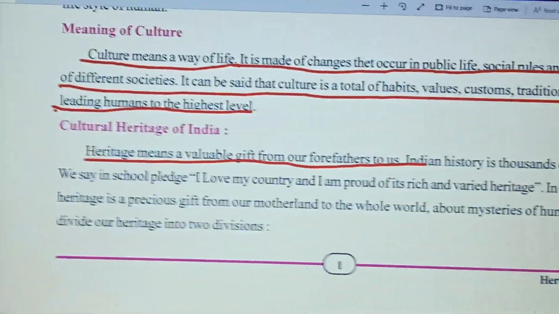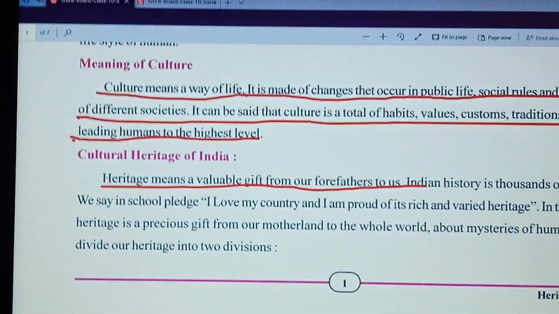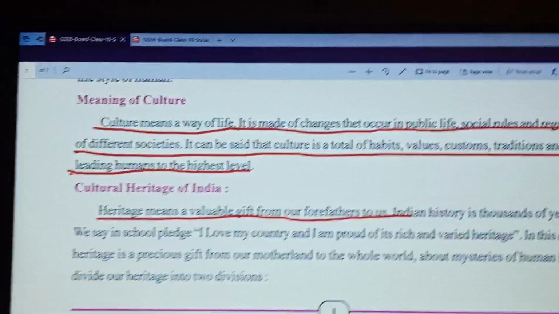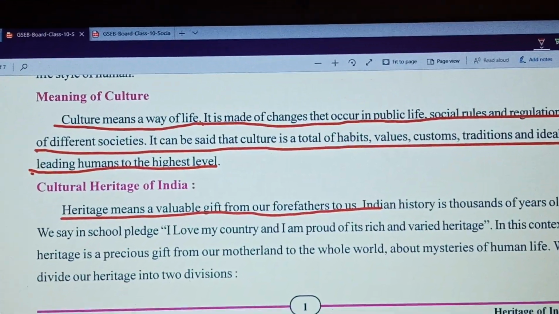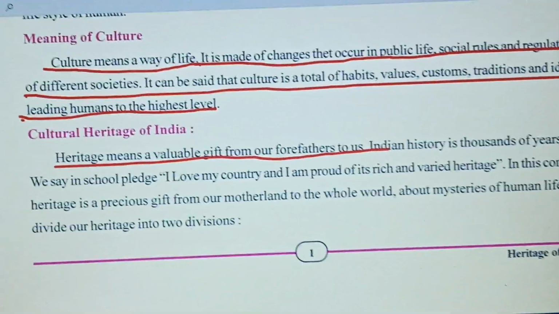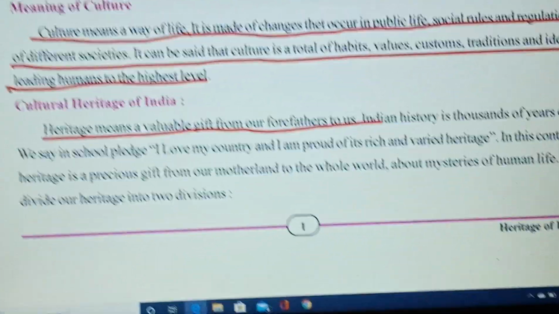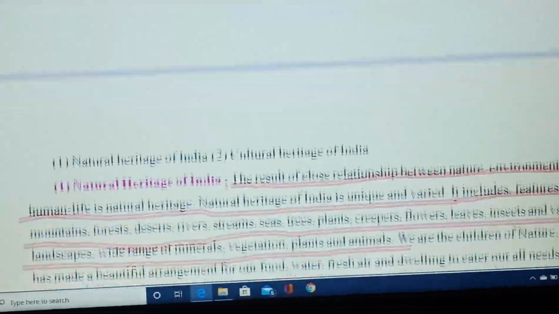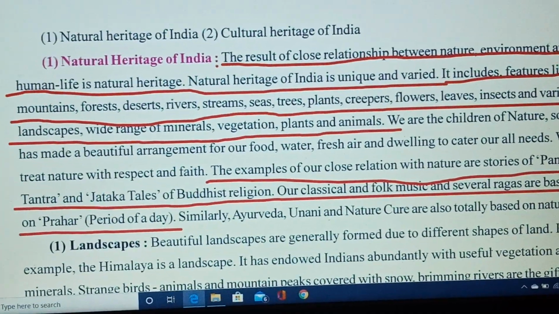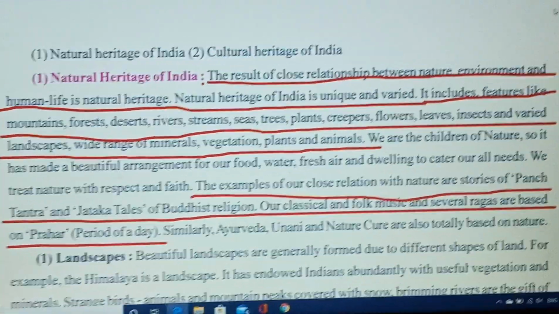What is the different thing for India? So heritage means a valuable gift from our forefathers to us, which we also convey to our next generation. Indian history is thousands of years old. We say in a school pledge that I love my country and I am proud of its rich and varied heritage. So now we are going to learn about the two divisions of heritage. The first division is the natural heritage and the second division is the cultural heritage. Natural heritage of India, the result of the closer relationship between nature, environment and human life, is natural heritage.